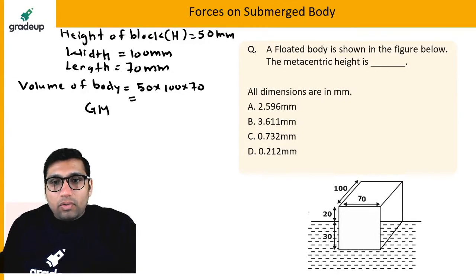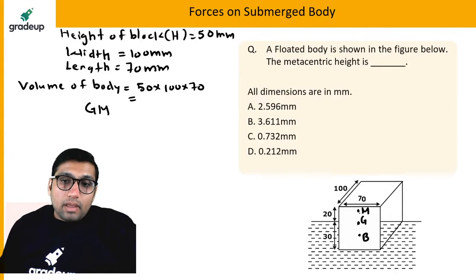Metacentric height will be equal to, let us say we have point G. The center of gravity of the body will be somewhere here. Let us say G. The center of buoyancy of the body will be somewhere here. Let us say B. And there will be some point of metacenter. Let us say this is point M. In that condition, what will be the BG?